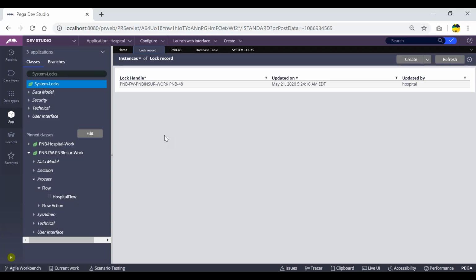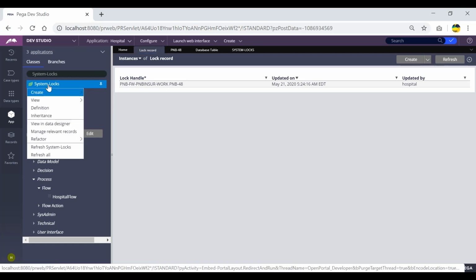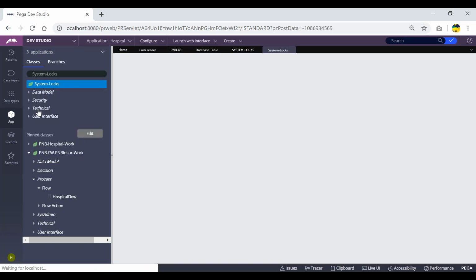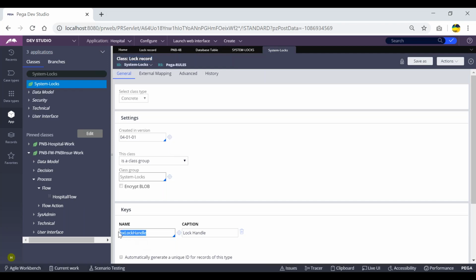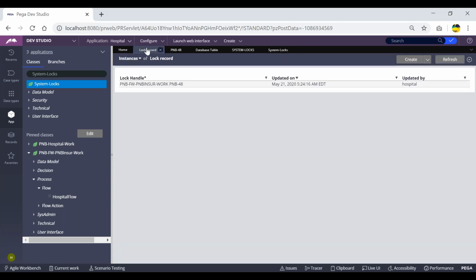So for any class, if we want to identify the key, what should we be doing? We should be identifying the class key for that. So there should be one primary key for that. No, so this is the primary key of this class. So for any concrete class, there should be one key, and this is the primary class key, and based on this only records will be stored. So the same thing here also we can see. This is the work object ID, which will be considered as a unique one, and this is the name of the operator who has logged in.